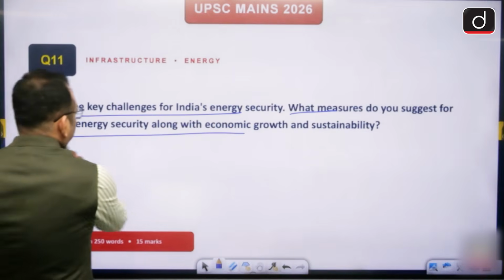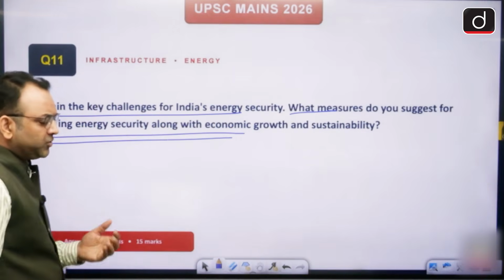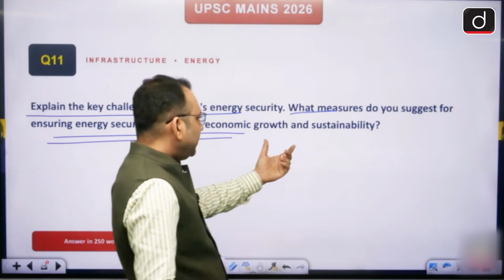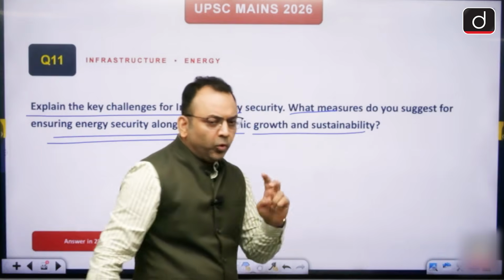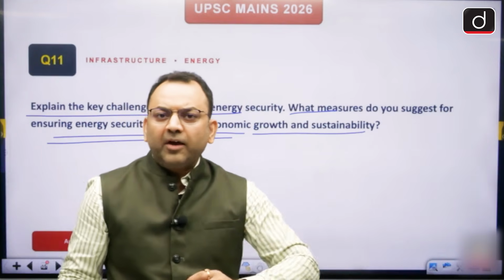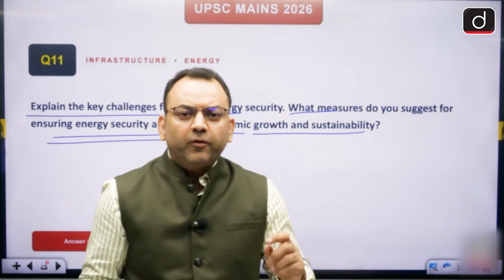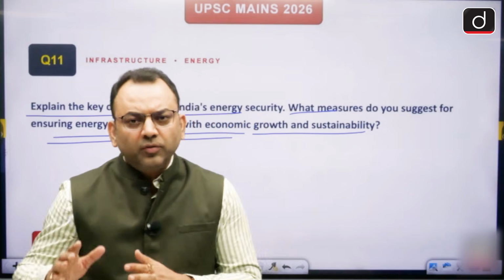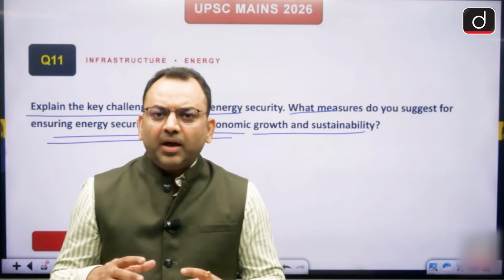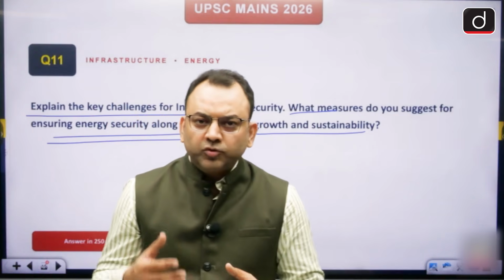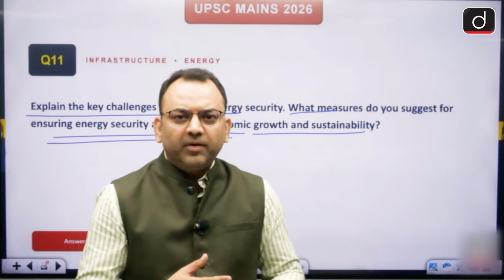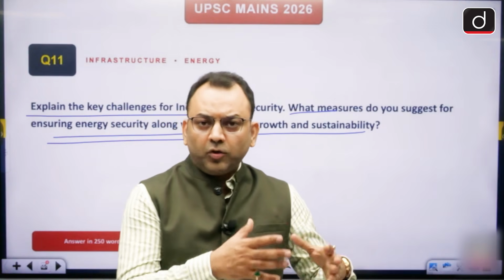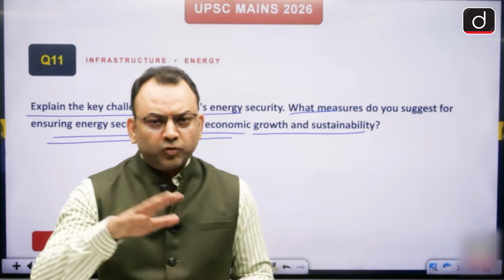But what measures do you suggest for renewables? Growth and sustainability, both are there. We have a renewable energy target of 500 gigawatts by 2030, and we are on track, with solar power as the biggest component. We have the Pradhan Mantri Suryodaya Yojana for rooftop solar.